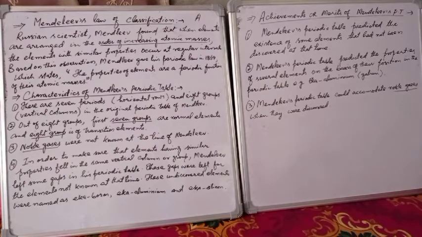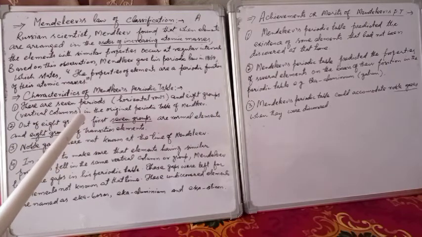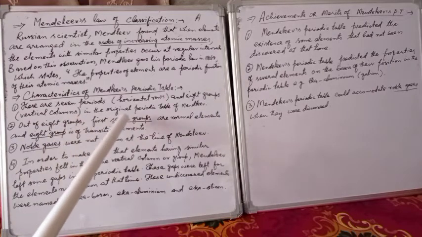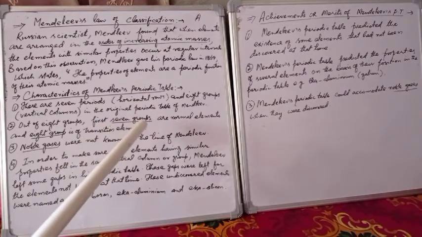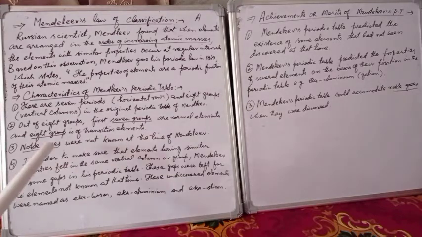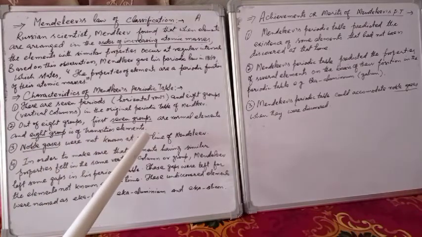So this was the first characteristic of his periodic table, and the second was that out of 8 groups, the first 7 groups are normal elements and the eighth group is of transition elements. Dear students, noble gases were not known at the time of Mendeleev. So when Mendeleev was framing his periodic table, noble gases were not known. You have to remember this also: noble gases had not been discovered at that time.